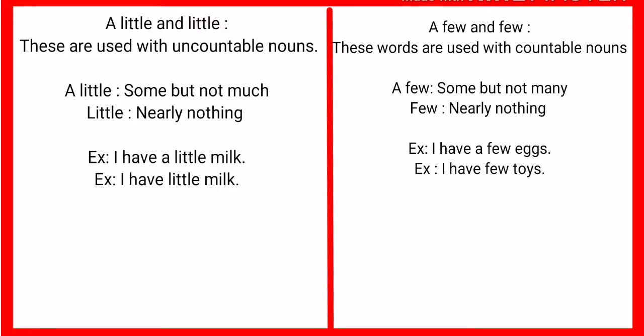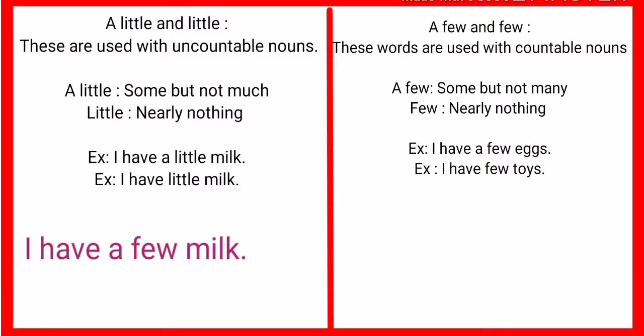A few and few. These words are used with countable nouns. A few, that means some but not many. Few, that means nearly nothing. Examples: I have a few eggs. That means some eggs. I have few toys. That means nearly no toys.